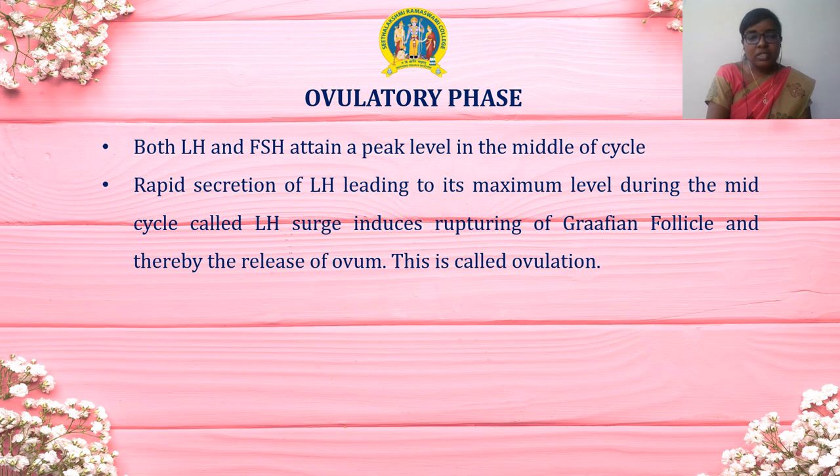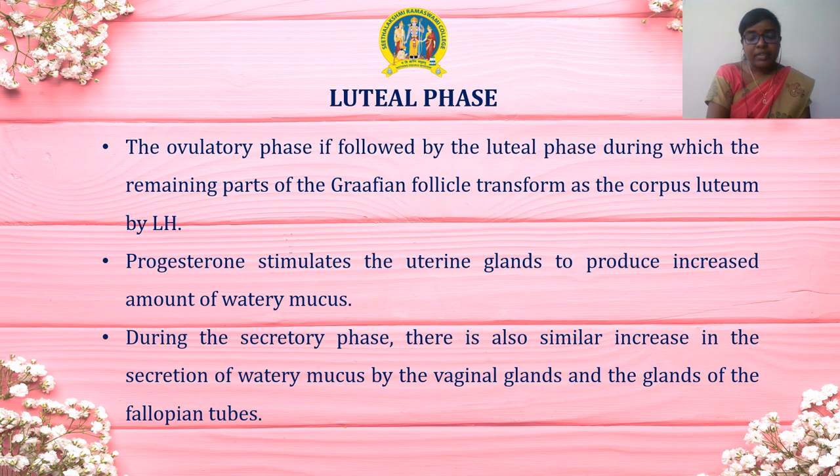The third phase is called the ovulatory phase. In this phase, both LH, that is luteinizing hormone, and FSH, that is follicle stimulating hormone, attain a peak level in the middle of the cycle. Rapid secretion of luteinizing hormone leading to its maximum level during the mid-cycle is called LH surge, which induces the rupturing of the Graafian follicle and thereby the release of the ovum occurs. This is called ovulation.